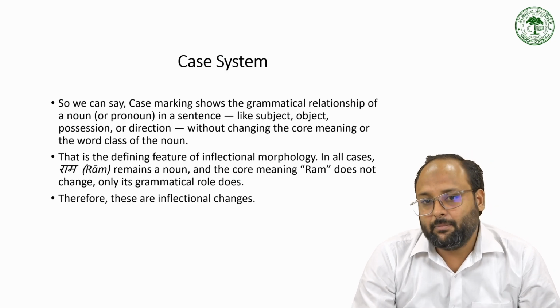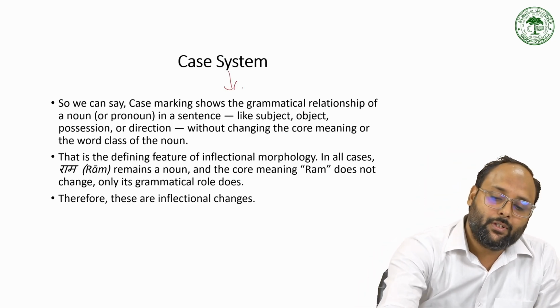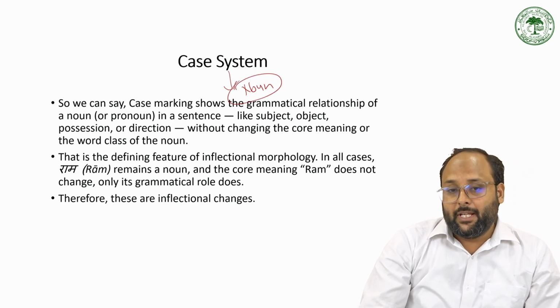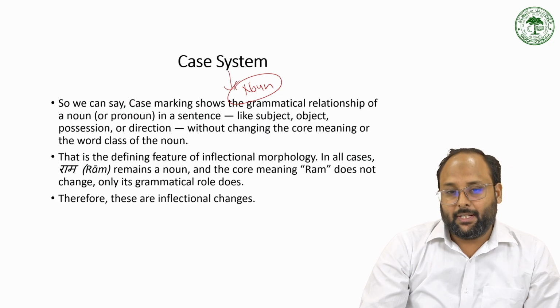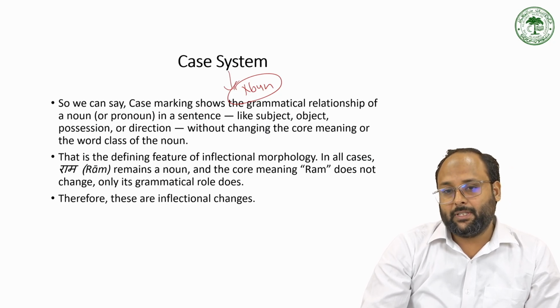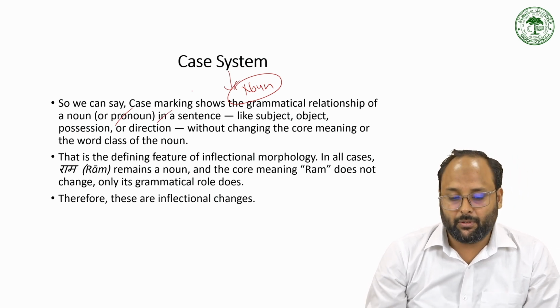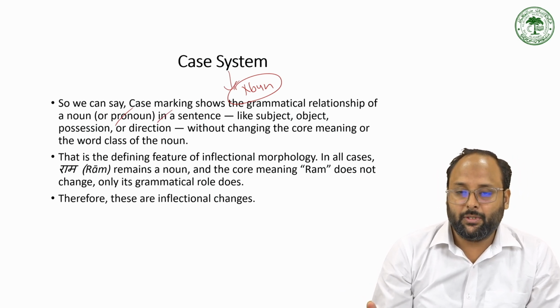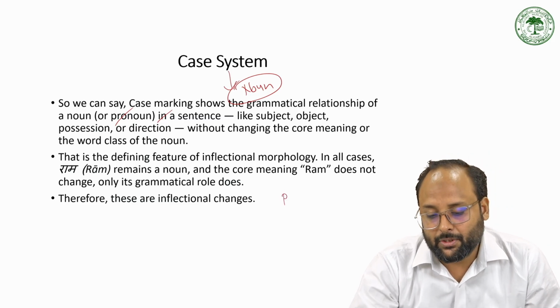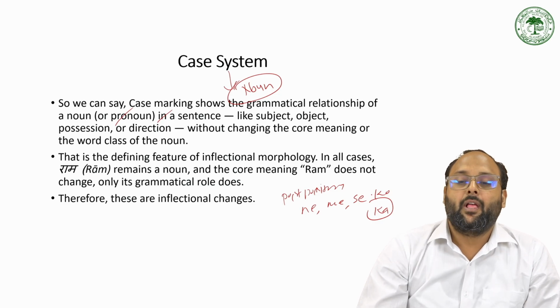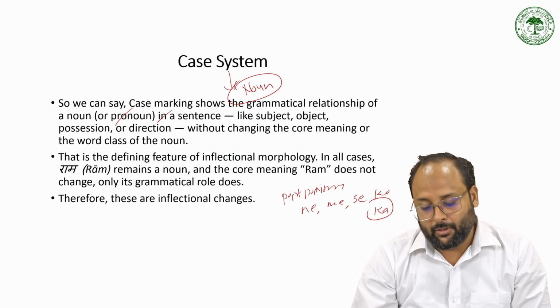So this is the case system, and the case system is actually used for the noun. We have different postpositions to determine the case of different nouns in different positions in the sentence. Sometimes the noun takes the position of subject, sometimes object, sometimes possessive. And they take some types of postposition to determine the case, like mein, se, ko, so these are the postpositions in Hindi Urdu to determine the case system for the noun.